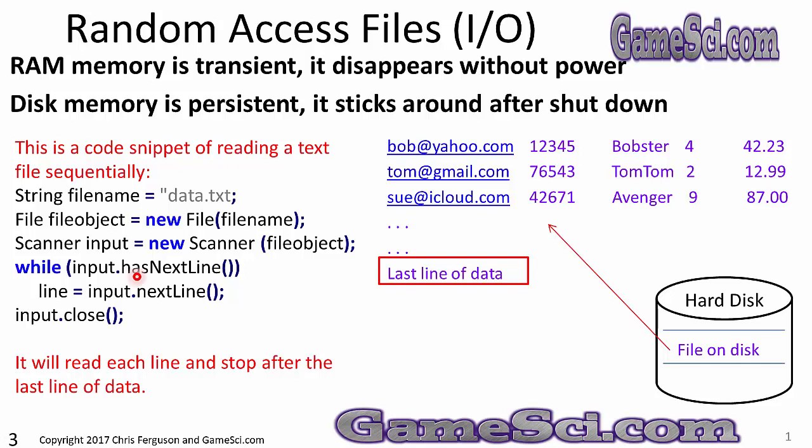And of course, when has next line goes to false, the loop will exit and I'll do my input.close. This will read each line and stop after the last line of data. This little piece of code is an example of sequential file access. Start at the beginning and read all the data till you get to the end.